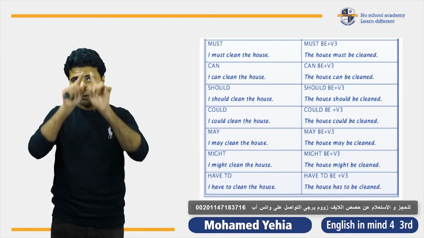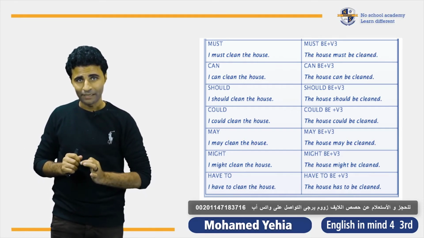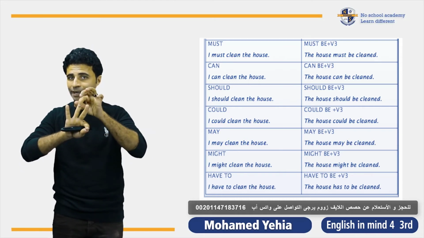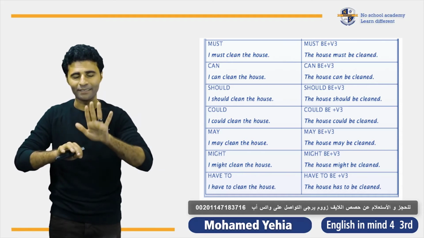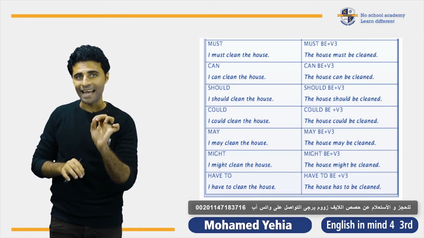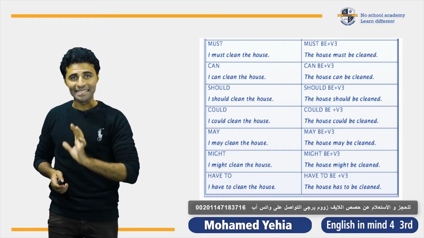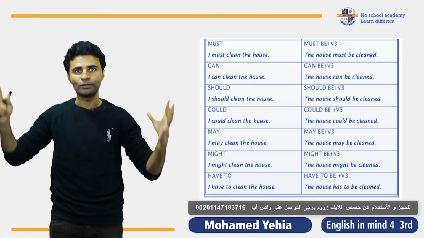Do you remember? Verb to be, this is the infinitive. In the present, am, is, are. In the past, was, were. And in the past participle, it's been, right? Okay, very good. So chocolate has been eaten.